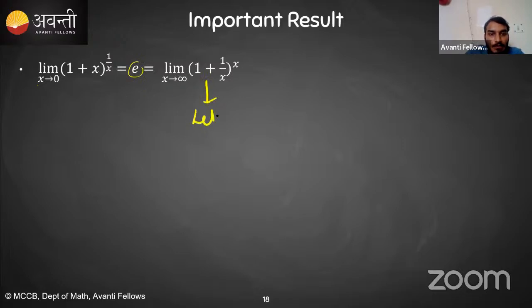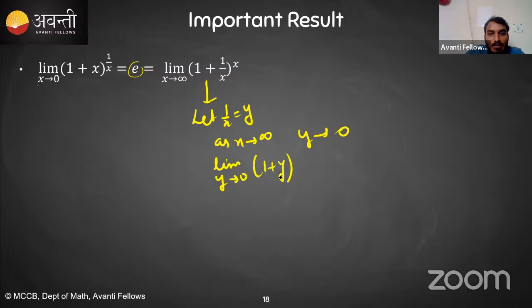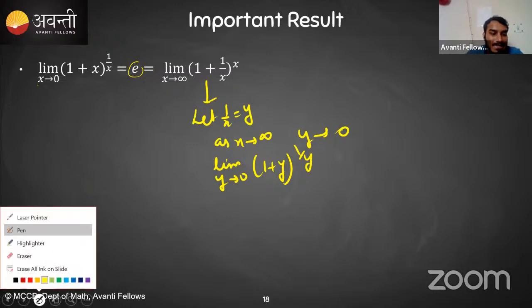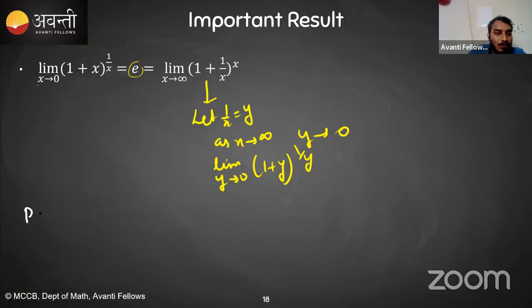Because let 1 upon x be equal to y. As x tends towards infinity, y will tend towards 0. So this is nothing but limit y tending towards 0 of (1 plus y) raised to the power 1 upon y. See, these are interconvertible. So whenever you have this form, you can directly say that the limit is e, or you can prove it directly also.